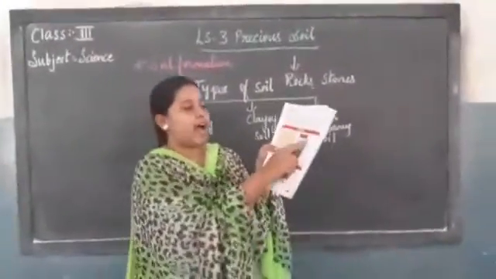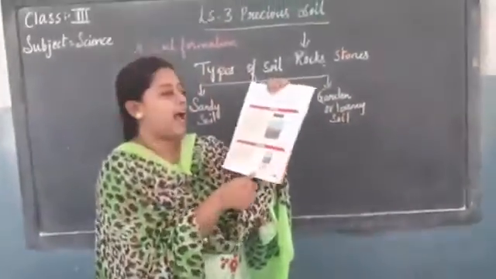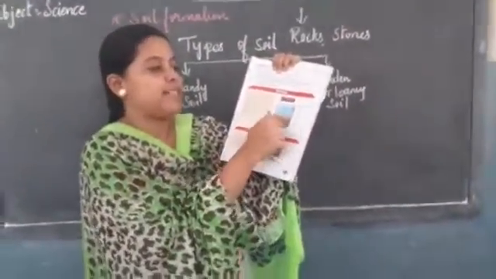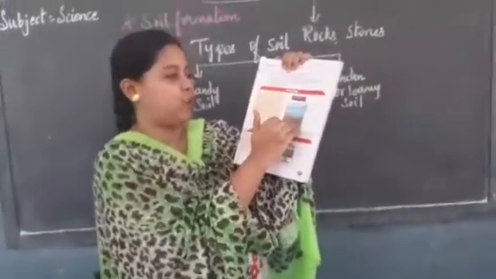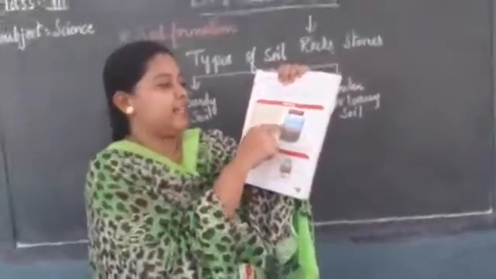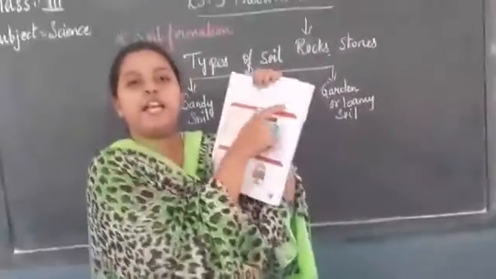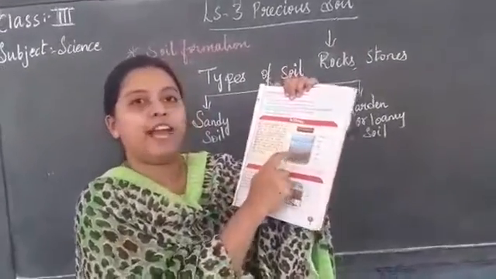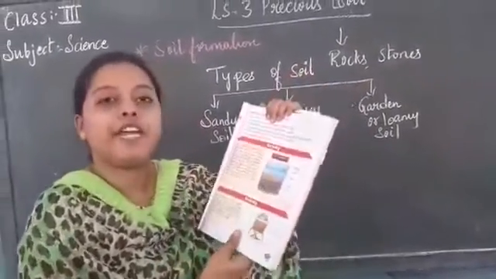Now coming to your activity, you all can see this jar, okay? Take a handful of garden soil in a bottle or a jar like this. What you can see is a formation of some layers, okay? How did it get like this? Let us do this, okay? After taking this, you fill it full of water, cover it with a lid and shake it well. Allow it to stand for 15 minutes, okay?